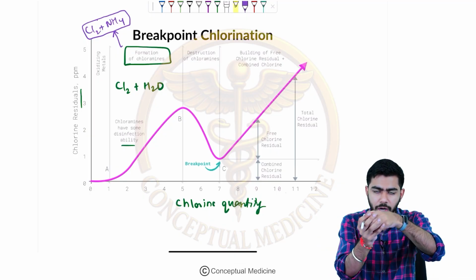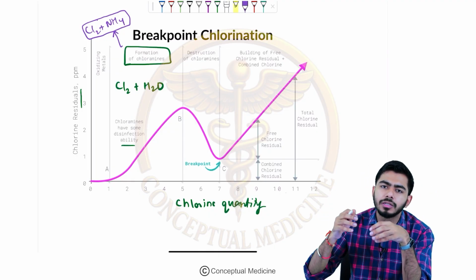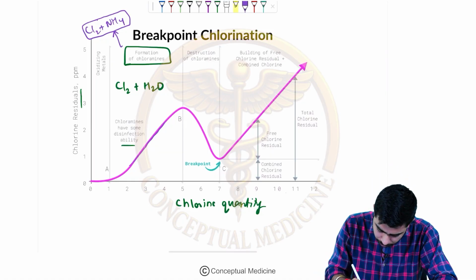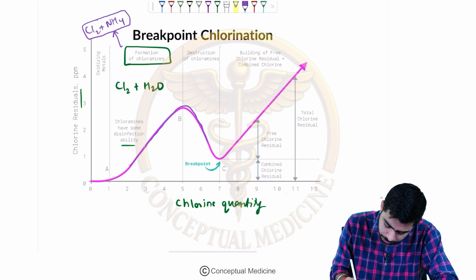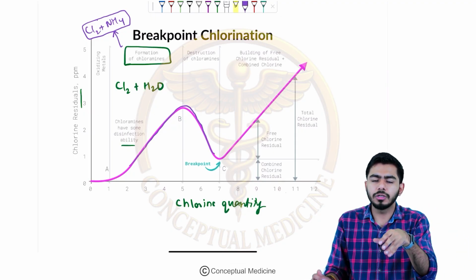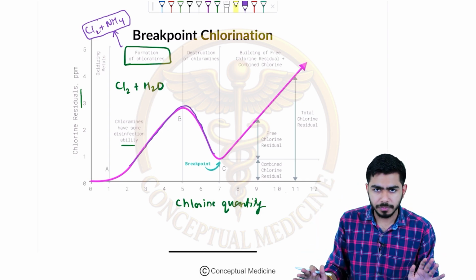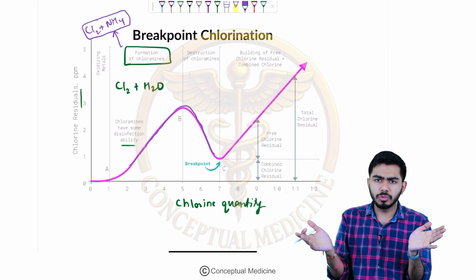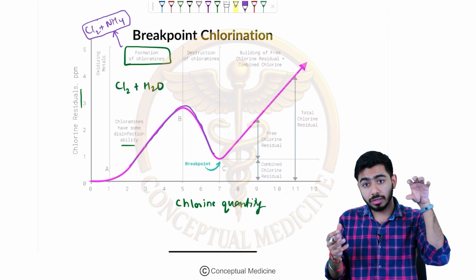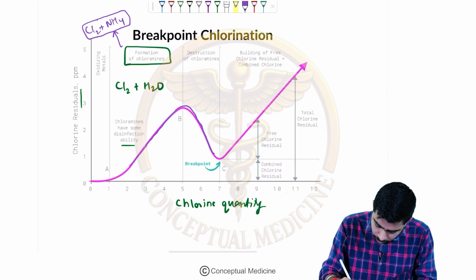You keep on adding chlorine to the water, and this excess chlorine will start destroying the chloramine. First there was formation of chloramine, then there will be its destruction because you keep adding chlorine. Initially, the chlorine keeps binding to the ammonia. At one point the ammonia will be finished, there is no more ammonia. Now you are still adding chlorine, and the excess chlorine will start destroying that chloramine. That's why you see the graph coming down again.